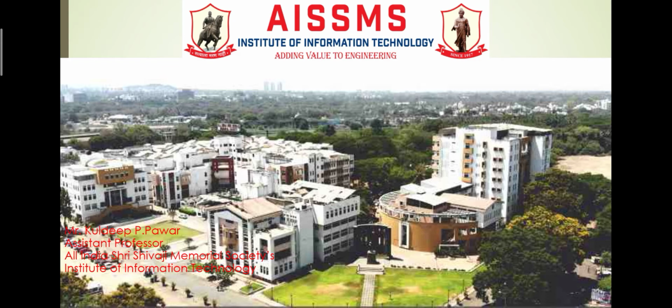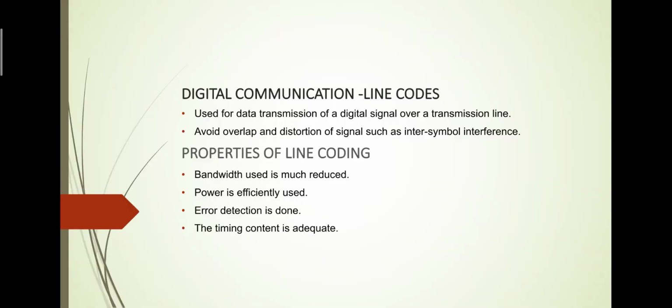Today I am going to discuss line codes and their types. A line code is the code used for the data transmission of a digital signal over a transmission line. This process of coding is chosen so as to avoid overlap and distortion of signals, such as inter-symbol interference.